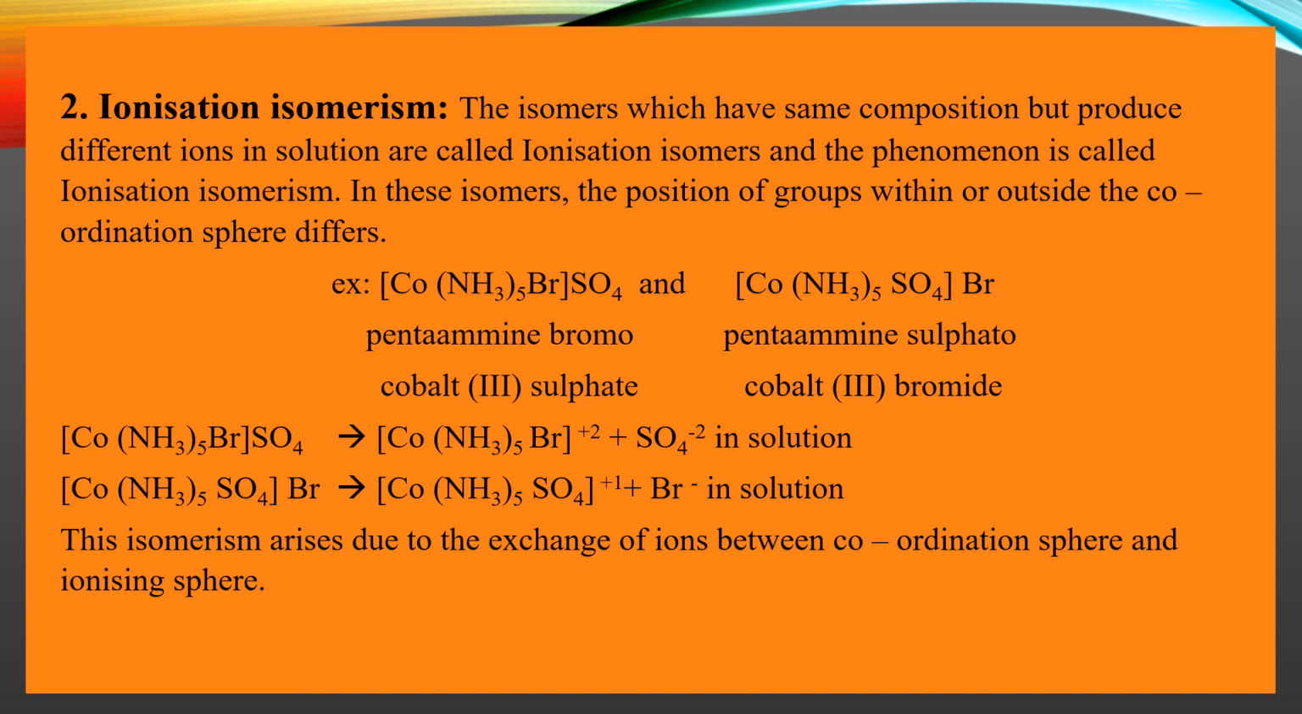Have you noticed the difference between these two complexes, students? Such isomers we call ionization isomers, which possess the same composition but produce different ions when they are in solution. And this isomerism arises due to the exchange of ions between the coordination sphere and the ionizing sphere. You know what the coordination sphere is and what the ionizing sphere is. In the previous classes, we have learned what they are.